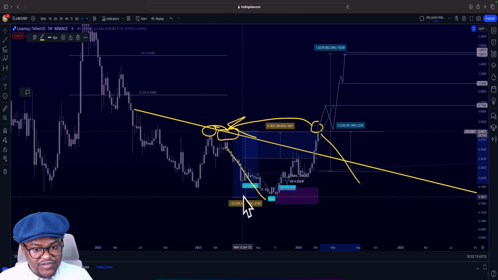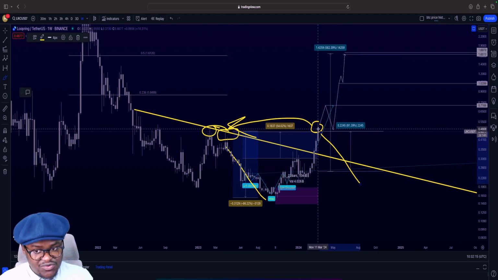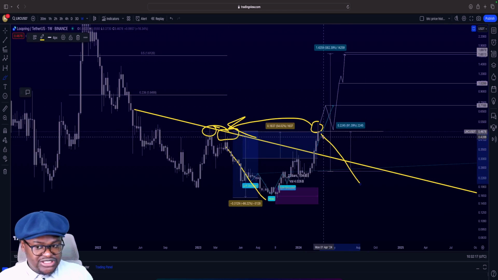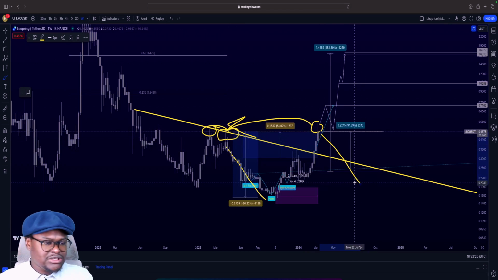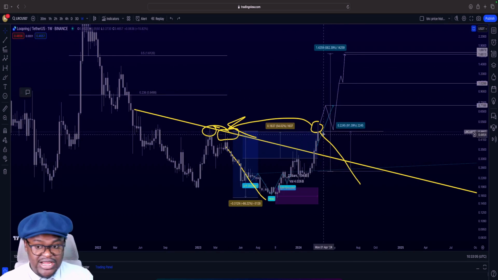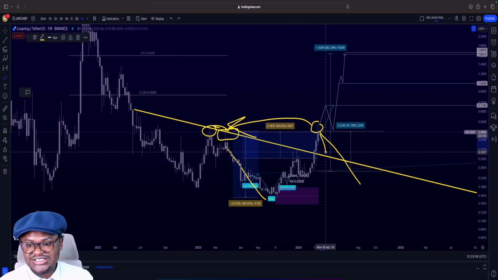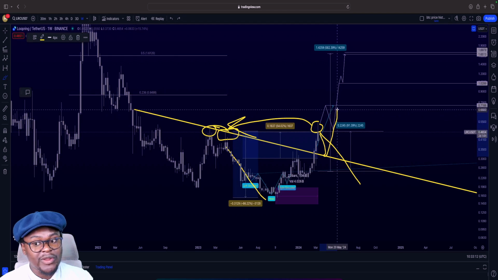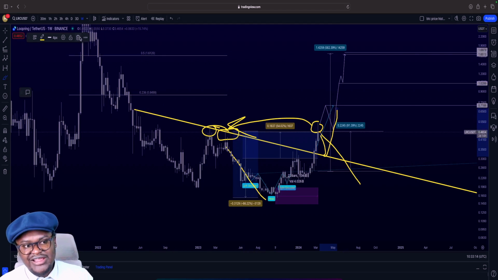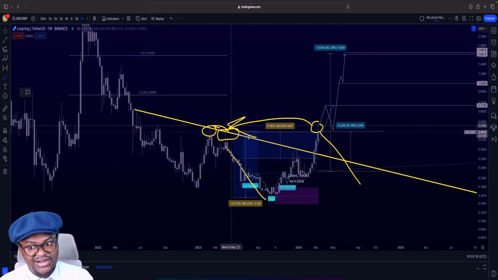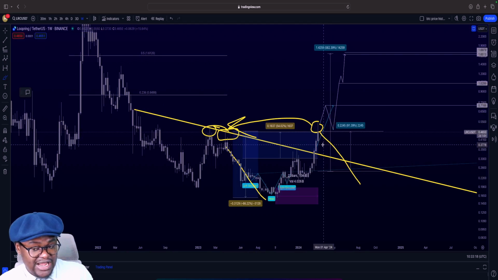So they have the fear of this repeating. That's why it's crashing here. Now, are we saying it cannot go down like so? It can. Of course it can. We can even have a situation where this thing comes back down like so and retest this line right here before going back to the upside. Although I am very unsure of that. I don't think it will do that, but it can.